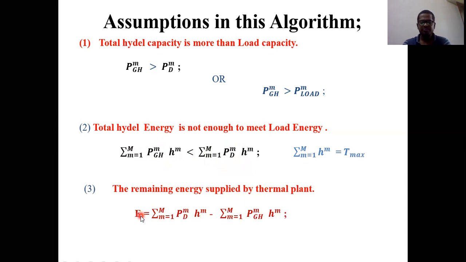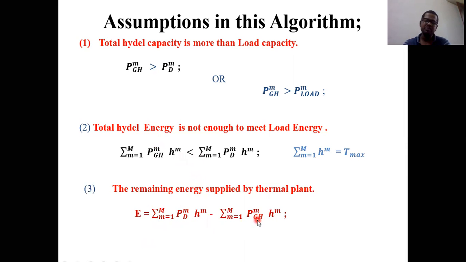E is equal to load energy minus hydel energy, and E is nothing but the thermal energy. Understand, everybody? Whatever the shortage is there, that shortage of energy is going to be supplied by the thermal power plant. That is E equals load energy minus hydel energy.